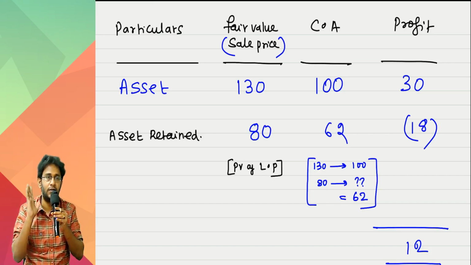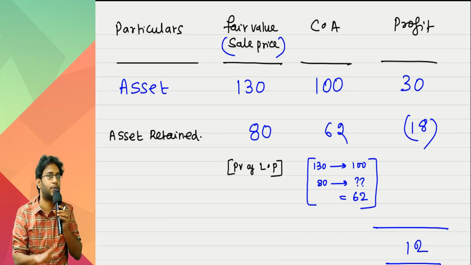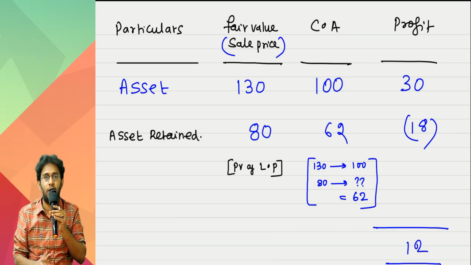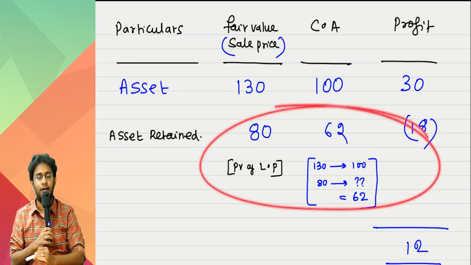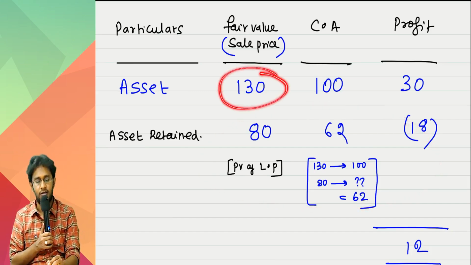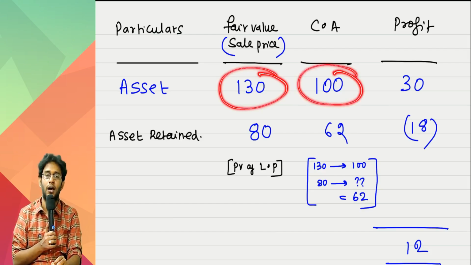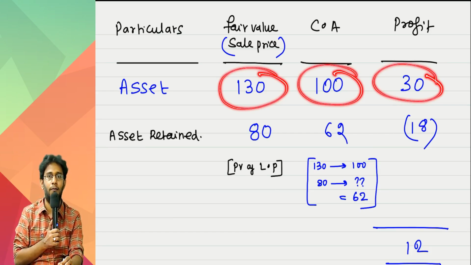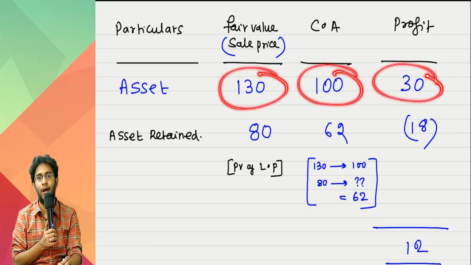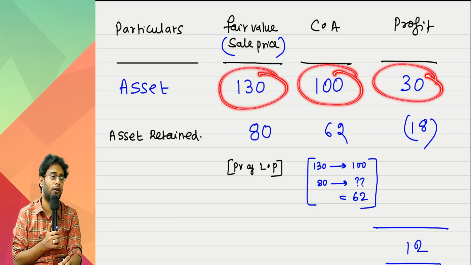You write entries in such a fashion that only 12 rupees profit will go to the P&L account. There's nothing to get confused. This is the total asset's fair value. This is the total asset's carrying amount. This is the total profit. But the asset that is going out today will again come back today into your books with the name of ROU asset. So whatever portion of the asset is coming back is indirectly not sold. When it is not sold, on what basis will you recognize profit on that?